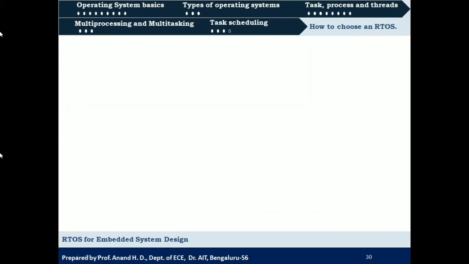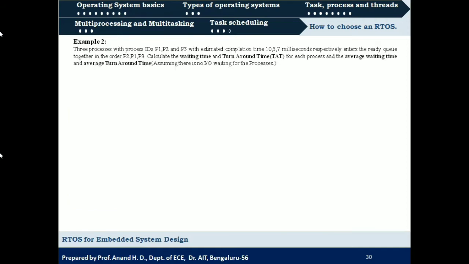Okay. So let us consider one more example. The same processes P1, P2, P3 with the same completion times, that is 10, 5 and 7 milliseconds, are entering the ready queue, but here the order is changed. So in the previous case it was P1, then P2, then P3. Here first process 2 is entering, then P1, then P3. And again here we need to calculate waiting and turnaround time, also average waiting and average turnaround time.